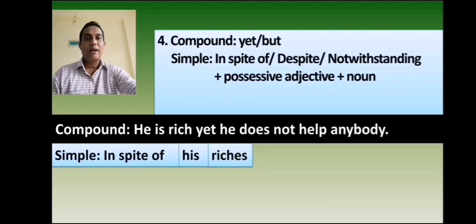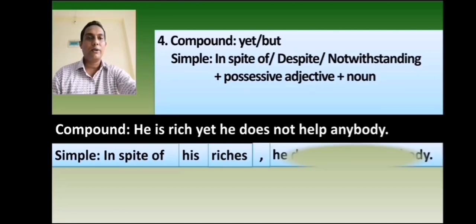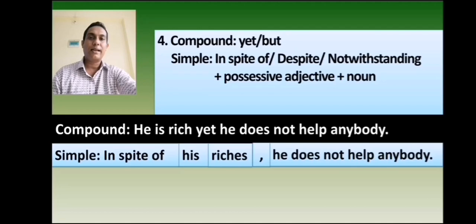Use comma at the place of yet. Then you will write the second independent clause. The second independent clause is he does not help anybody. It has become a simple sentence.